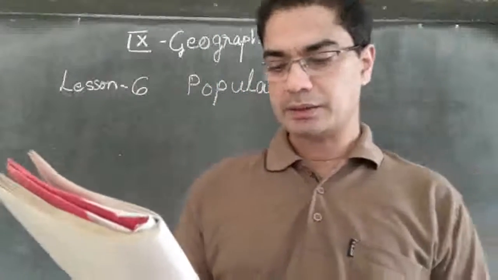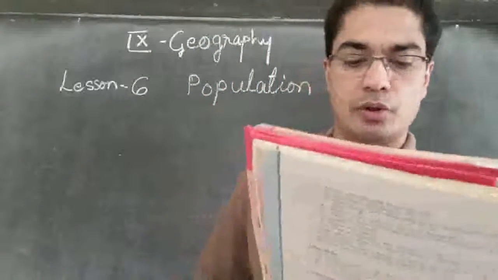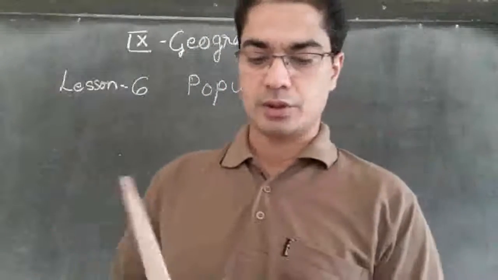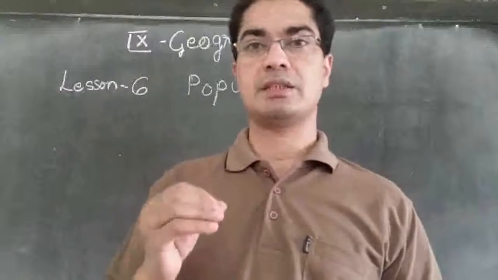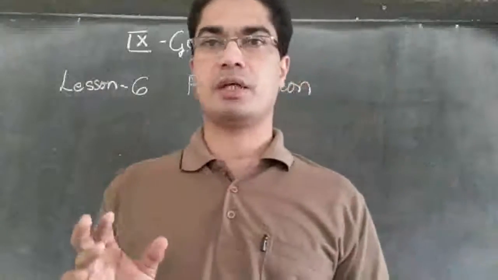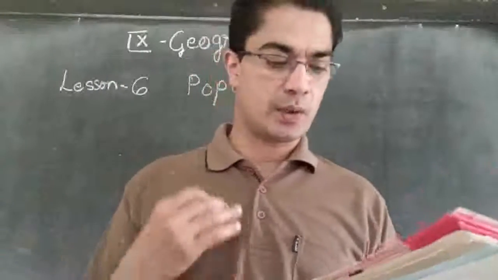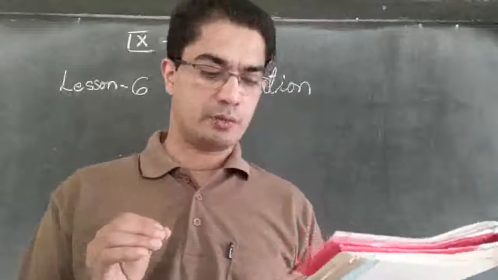The Indian census is the most comprehensive source of demographic, social, and economic data. The census that the Indian government takes is comprehensive, covering the whole area. What are the things it is covering? It is a comprehensive source of demographic data.